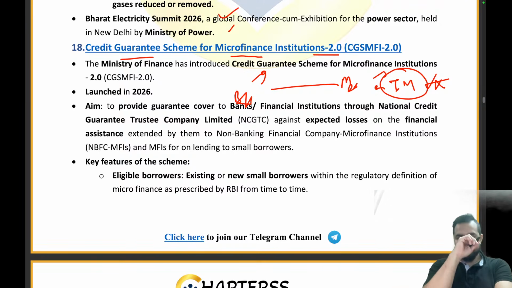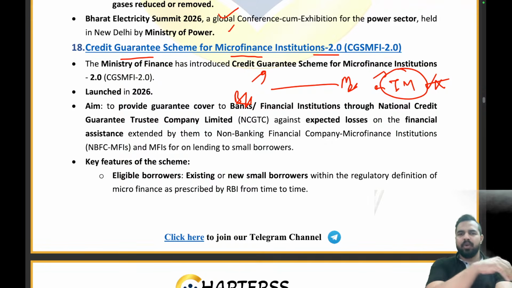Clear everyone? Now again, banks have a concern: if I give that much amount to these NBFCs and MFIs for giving loans to small borrowers, I am earning very little. And additionally, what happens if there is an NPA? What happens if there is an NPA? Nobody is there to provide me the guarantee for that.